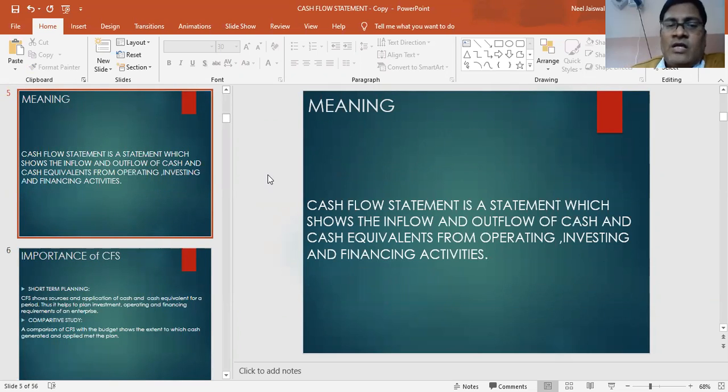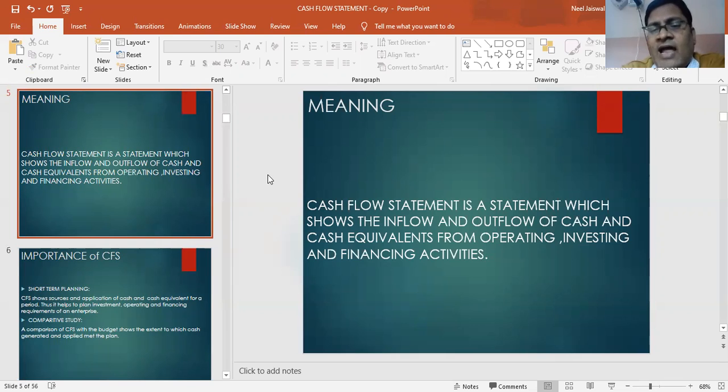Now, we have the meaning of cash flow statement. Cash flow statement is a statement which shows the inflow and outflow of cash and cash equivalent from operating, investing, and financing activities. Again, it is a statement which shows the inflow and outflow of cash, that is, cash is coming in the business or cash is going out of the business. Not only cash, cash equivalents also, that means which are treated as cash. We will deal in detail with cash equivalents.